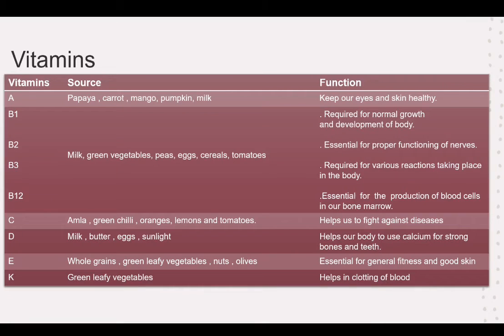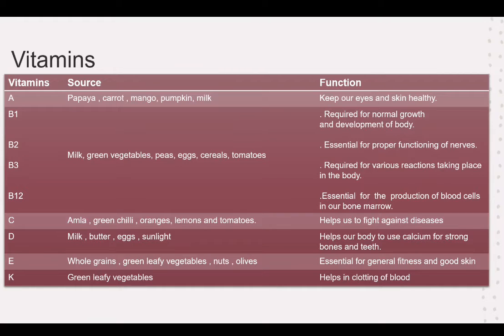Now let's talk about vitamins. So there is vitamin A. Now vitamin B is divided into some types: vitamin B1, vitamin B2, vitamin B3, vitamin B12. And then there are vitamin C, vitamin D, vitamin E, and vitamin K, which are different types of vitamins.